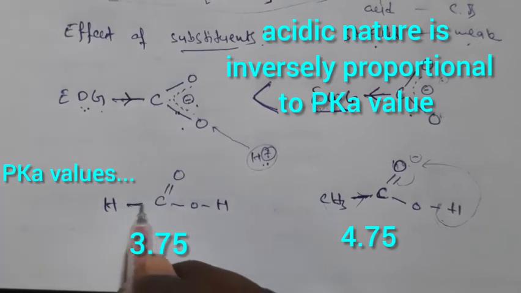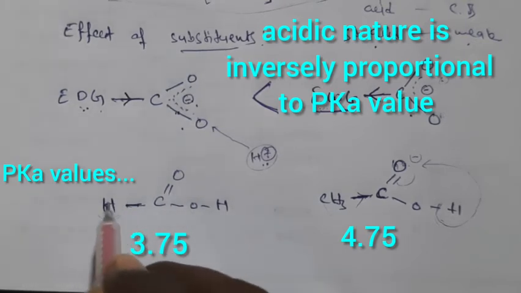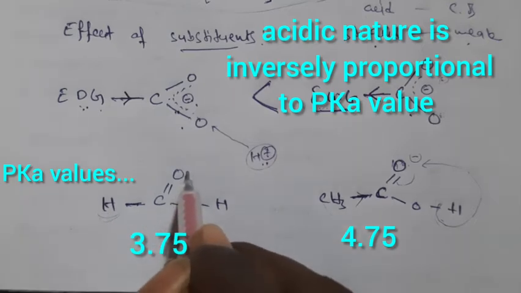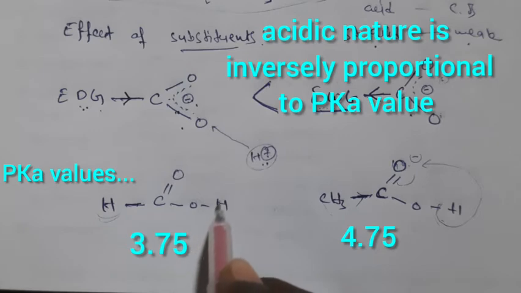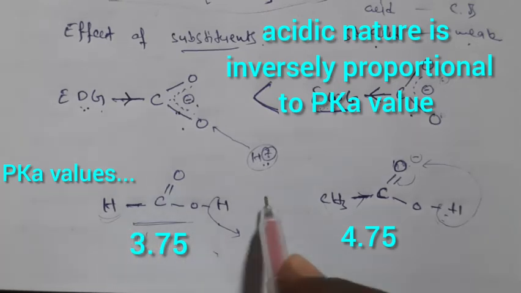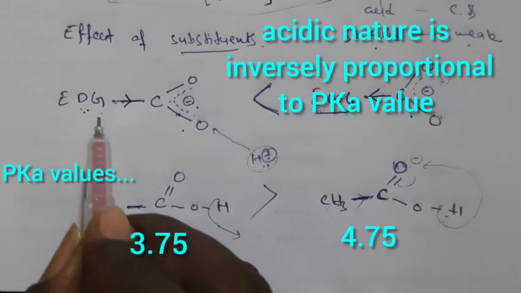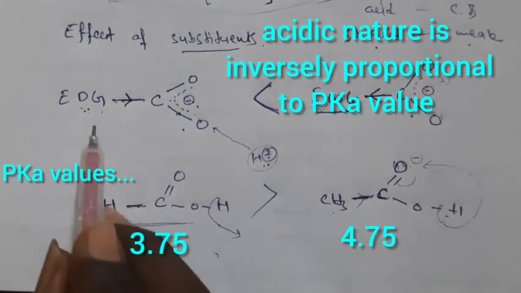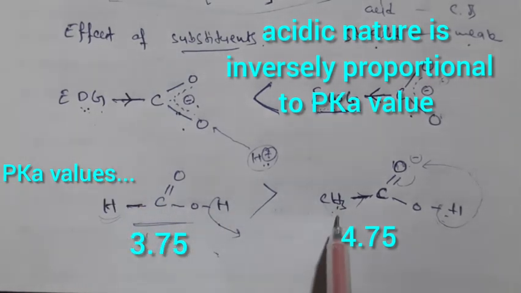But here this is formic acid and it does not have any donating groups. So there is no negative charge on this oxygen. So if we eliminate this H plus ion, it is easily eliminated. That means it is removable. So in these two, which has more acidic nature, meaning where H plus ion is easily removed, right? Formic acid. So that means by presence of electron donating group, acidic nature decreases, right?